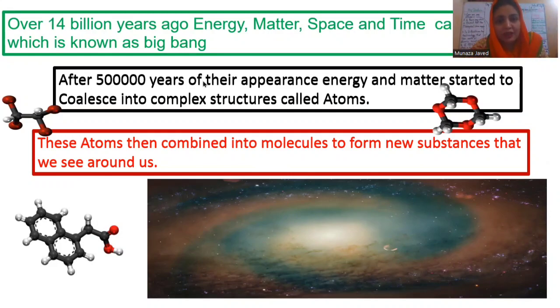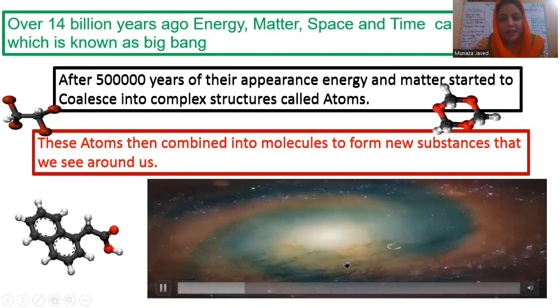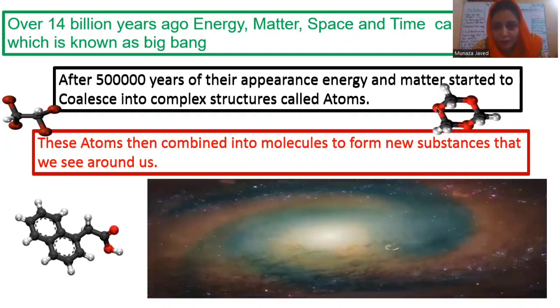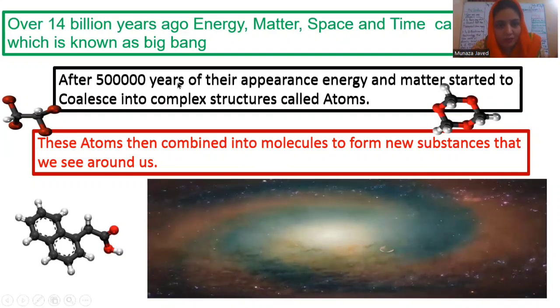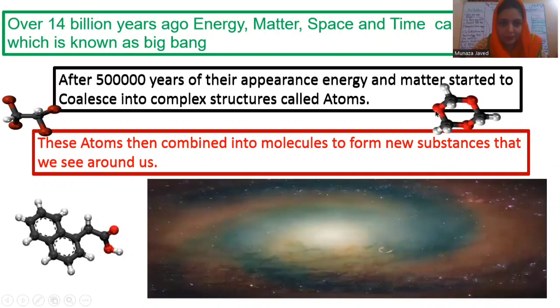After 500,000 years of their appearance, energy and matter started to coalesce into complex structures called atoms. Can you see these balls? These are atoms, okay? I want to show you this universe as well, so I'm going to remove the search bar. This whole universe is made of this combination of matter and energy. These atoms then combine into molecules to form new substances that we can see around us.